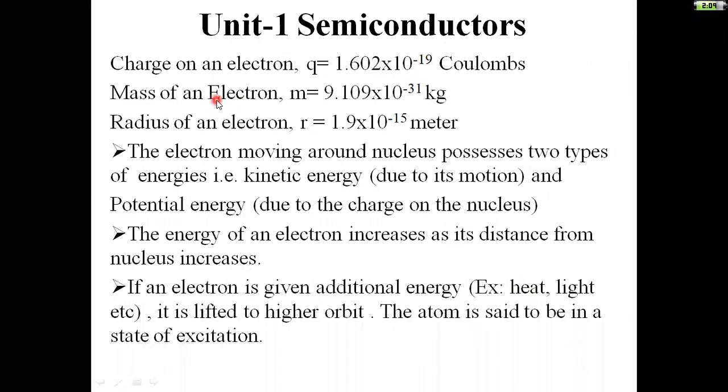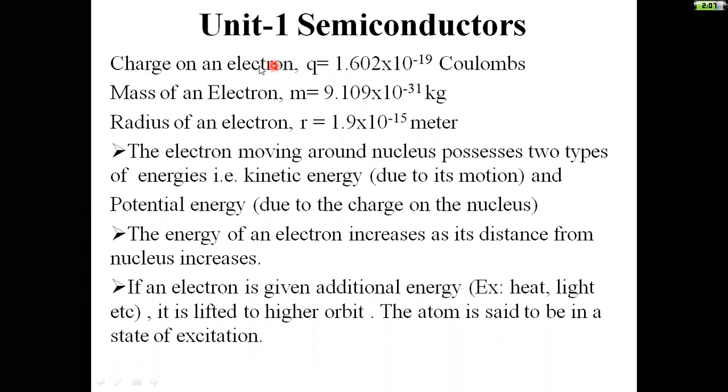Next one is charge on an electron, that is q is equal to 1.602 into 10 power minus 19 coulombs. You know this one already. Mass of an electron m is equal to 9.109 into 10 power minus 31 kg. Radius of an electron r is equal to 1.9 into 10 power minus 15 meter.